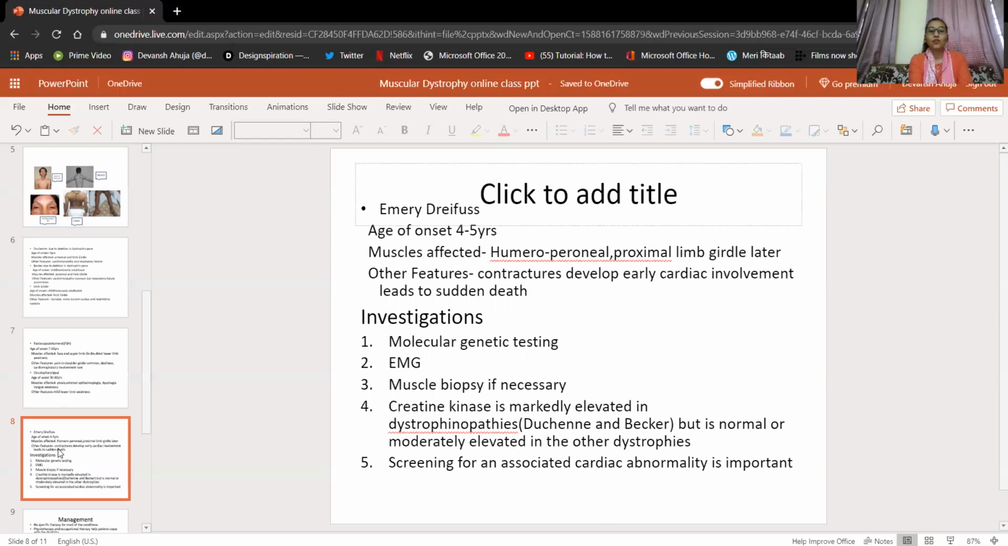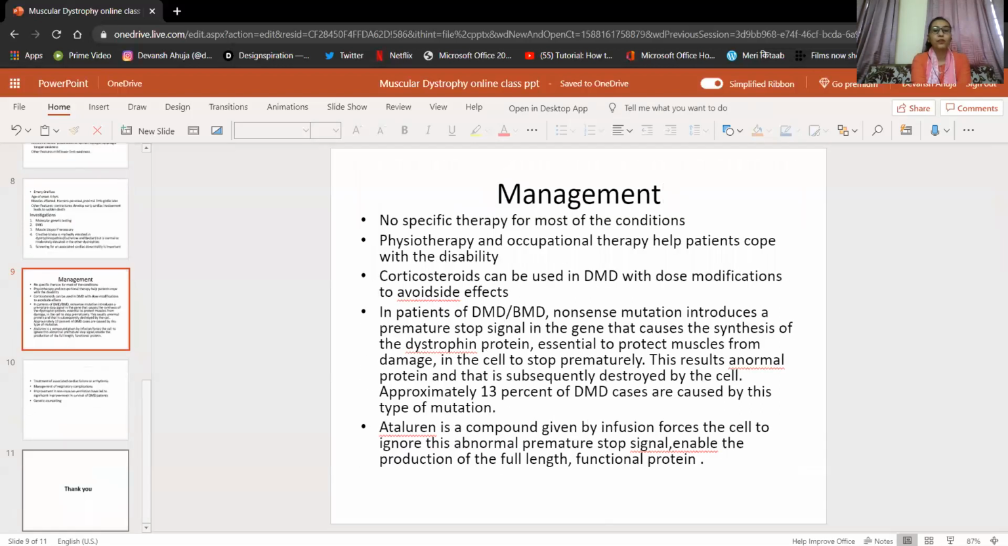So screening for an associated cardiac abnormality is important. As I told you earlier, most of the dystrophies are associated with cardiac abnormality. So screening for any associated cardiac abnormality is very important for better management. As it is an inherited disorder, there is no specific management for most of the conditions, but physiotherapy and occupational therapy can help the patient cope up